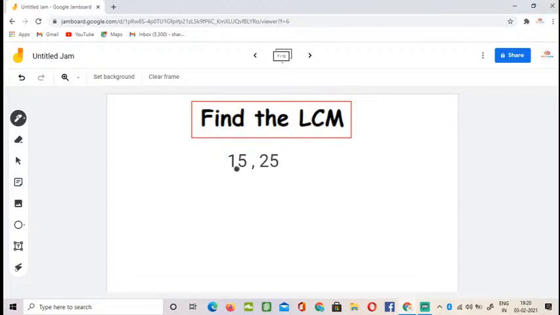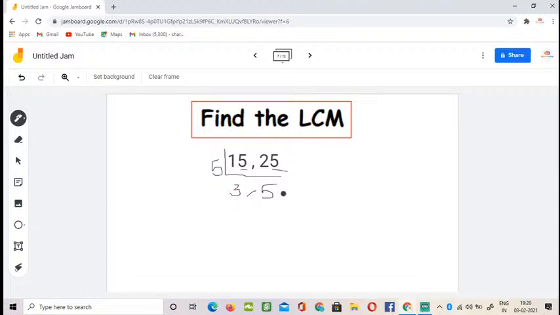Now let me explain how we should do this. In the divisibility rules for 5, if the number ends with 5, then the number is divisible by 5, right? So let me write 5. 5 3s are 15, comma 5 5s are 25. These two are prime numbers, so we'll stop over here.